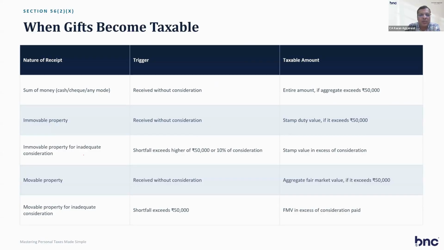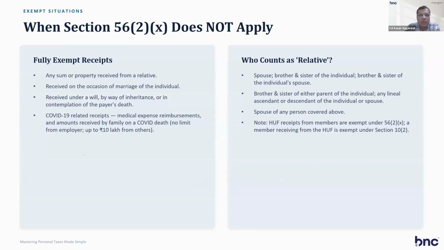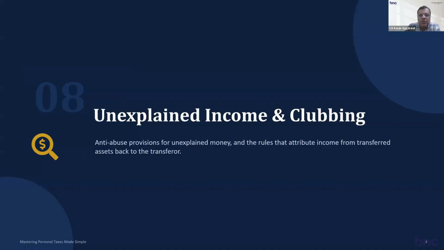So when does a gift become taxable? Sum of money received without consideration, the entire amount; immovable property received without consideration, stamp duty value, if it exceeds 50,000. So this is the chart where the gift is taxable.